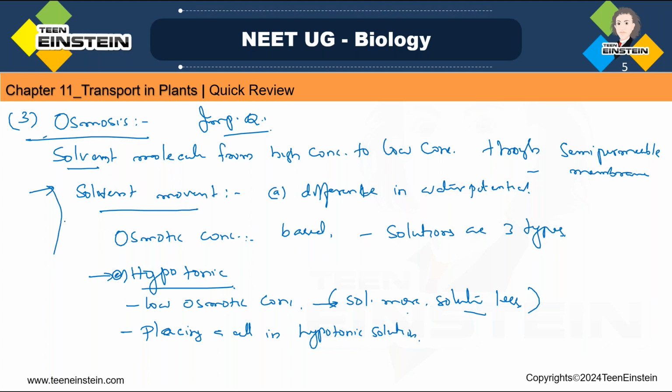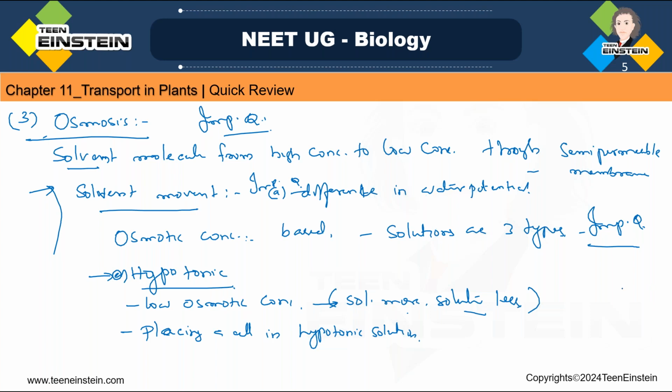So here first about osmosis. This is a very important part. You may get several questions. You may get what is osmosis? That is an important question, and here we said semi-permeable membrane. That is an important point. And another one, the solvent movement is due to the difference in water potential. That is an important previous year question. Another one, osmotic concentration: based on osmotic concentration, there are three types of solution. This is also an important question. Which are the three types of solutions? Hypotonic solution, hypertonic solution, and isotonic solution.